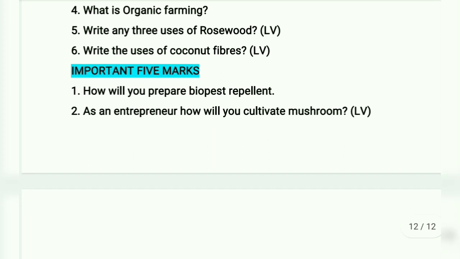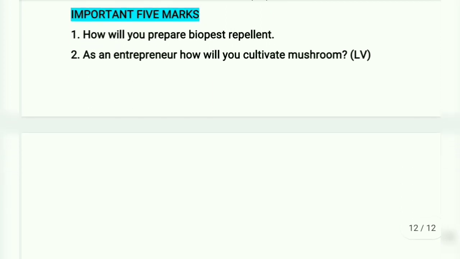Important 5 marks. How will you prepare biopest repellent? As an entrepreneur, how will you cultivate mushroom?